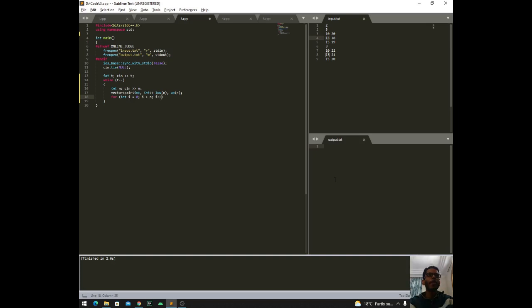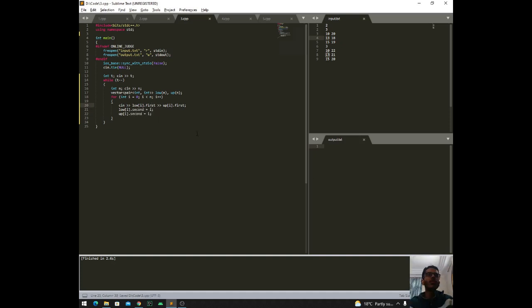So let's say we have taken the input now. So now we'll just take in lower of I dot first, and then upper of I dot first, and we'll just define lower of I dot second to be equal to I, and upper of I dot second to be again equal to I.